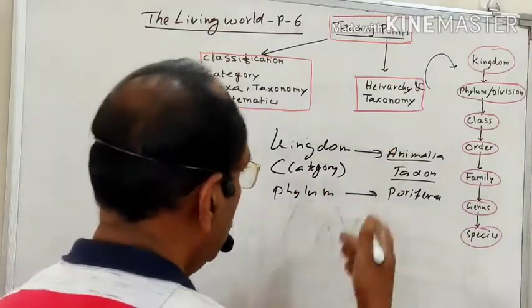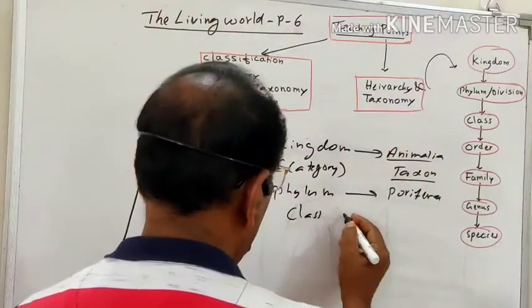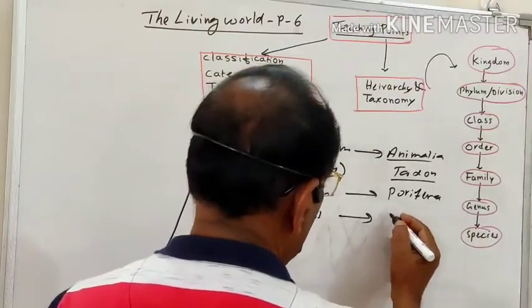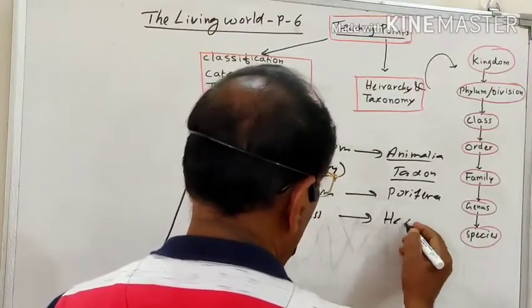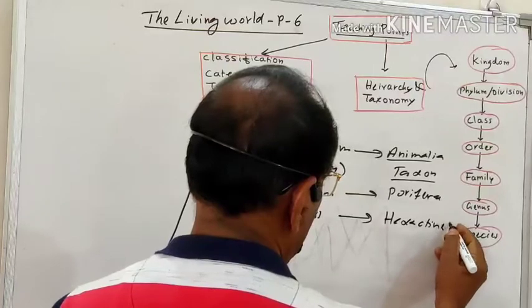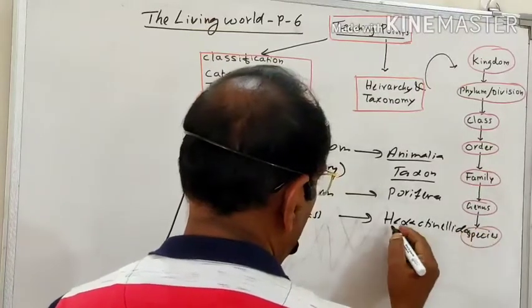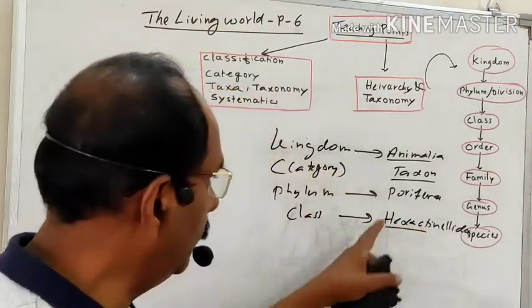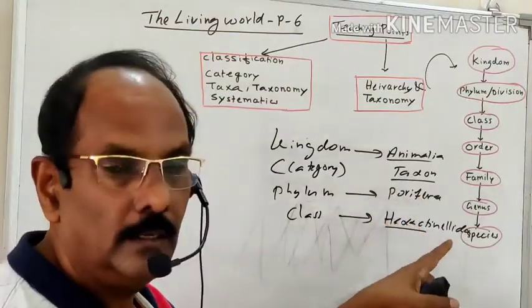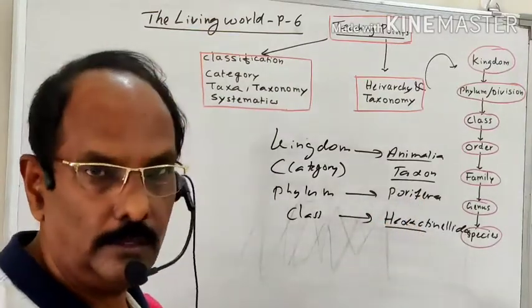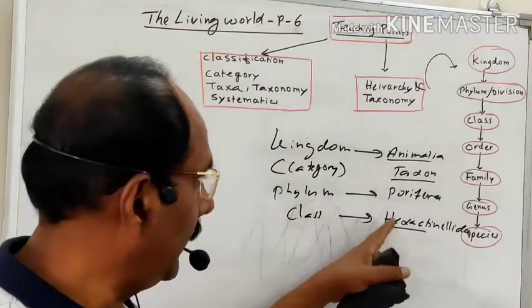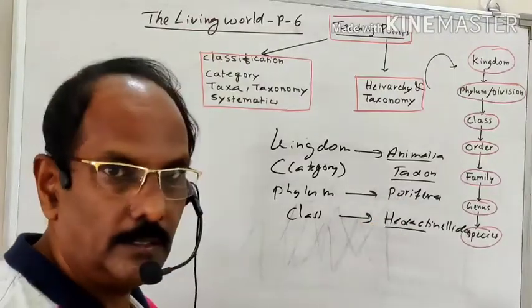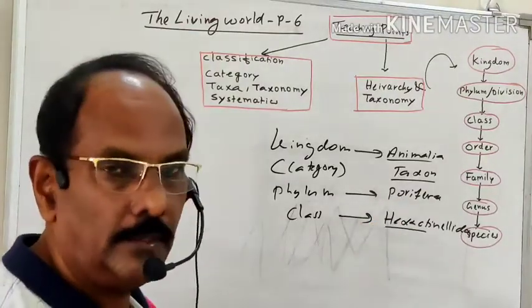So like that, when we come downward to class, for example, Hexactinellida. Hexactinellida is a class under the Porifera. Porifera has, for example, 1,000 organisms, and this Porifera is divided into different classes, and each class has some percentage.